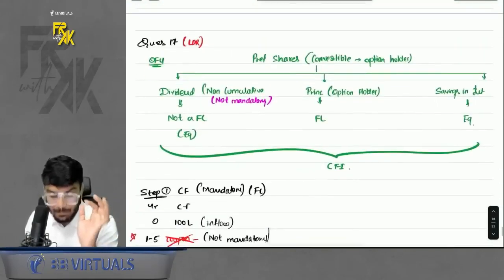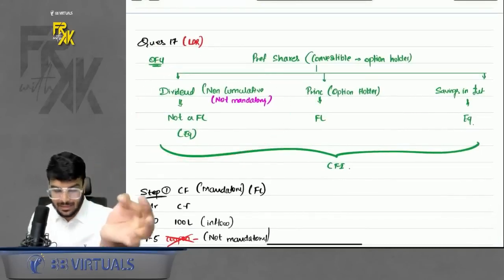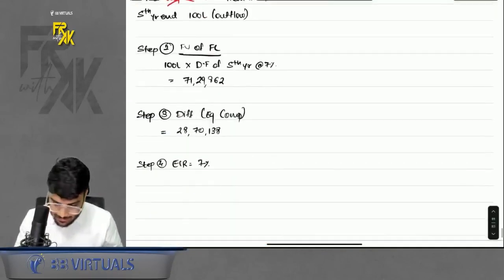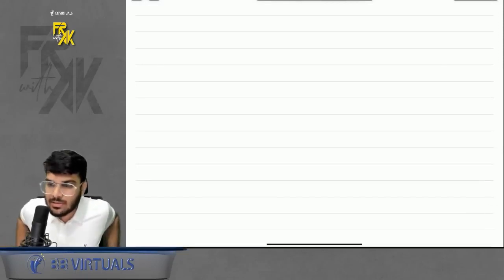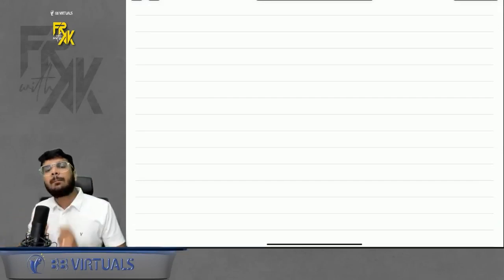So what was the important part in this question? This part. When dividend is not mandatory, it is not a financial liability. Don't take it. Don't make it part of your cash flows. Right? This much we studied. I guess this was the 50% I was talking about. This is your part 1 of the revision. Of course, when we complete the remaining chapter, we will also record part 2 of the revision.